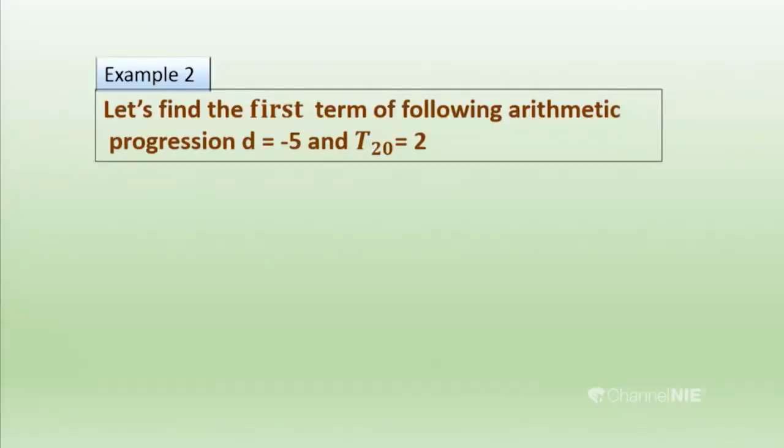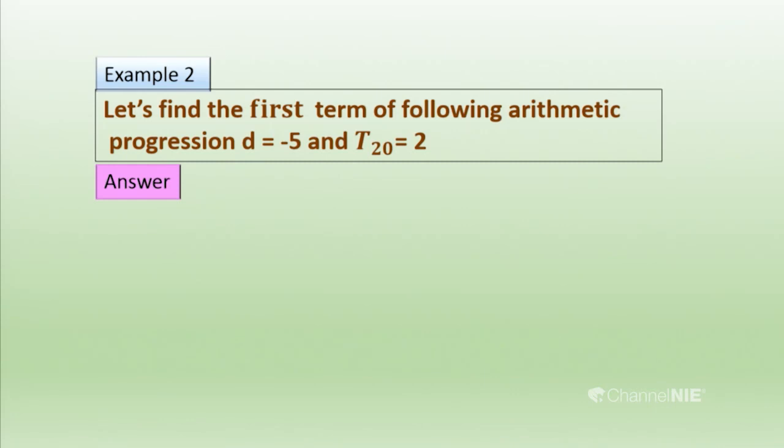Let's do another example. Let's find the first term of the following arithmetic progression, where the common difference d equals minus 5 and T20 equals 2. Here you can't see a progression, but they have given the common difference and the 20th term.